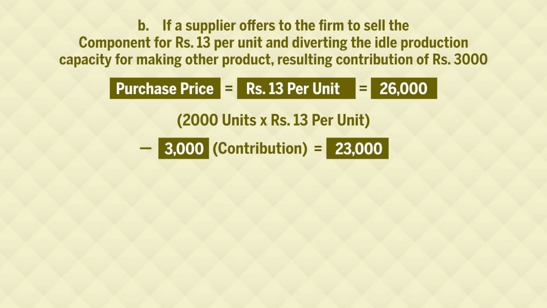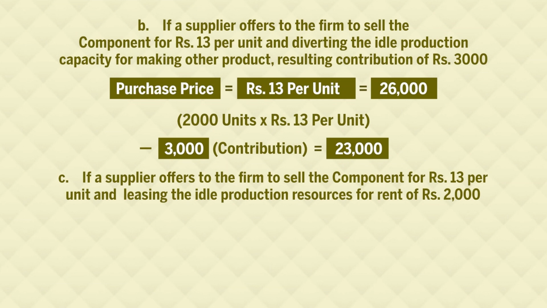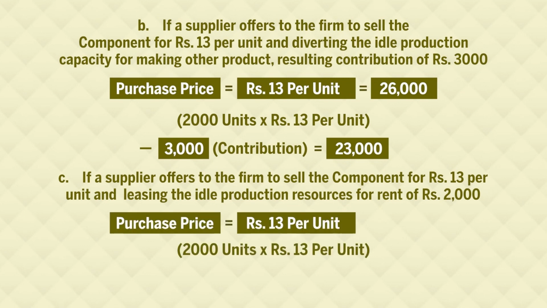Now, for situation C, the supplier offers to sell the component for rupees 13 per unit, and now we can lease the idle production resources for rupees 2,000 of lease rent. So, on one hand, similarly, we are getting income, and on the other hand we are paying to the supplier. What are we paying to the supplier? We are paying a purchase price of rupees 13 per unit.